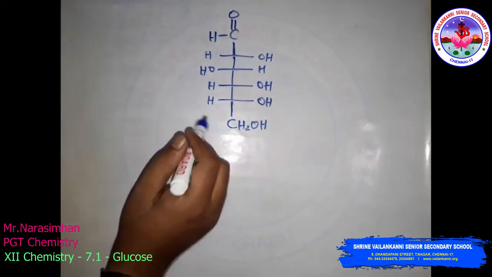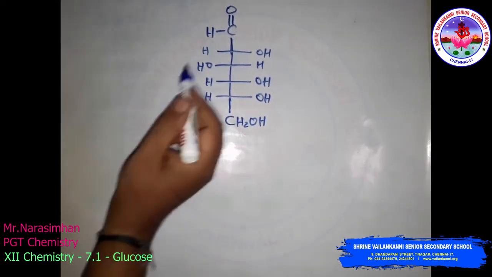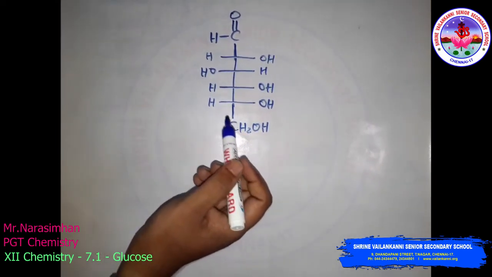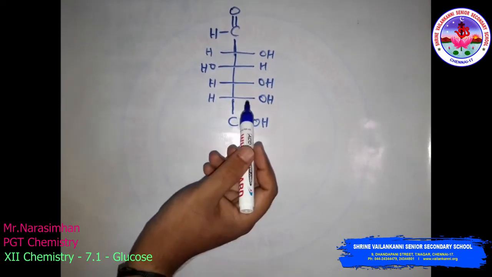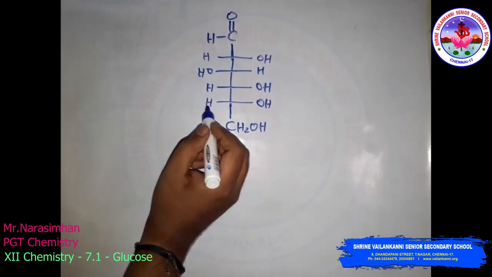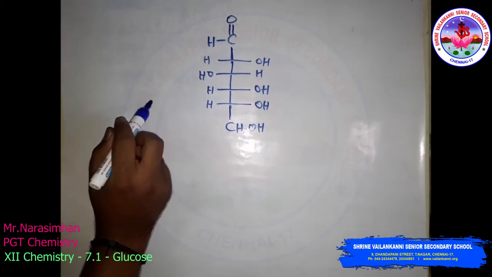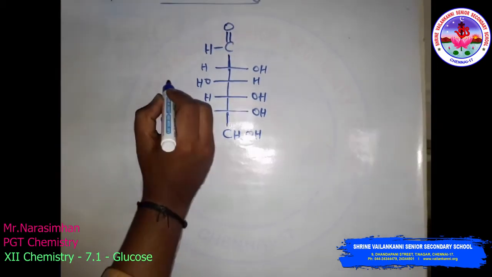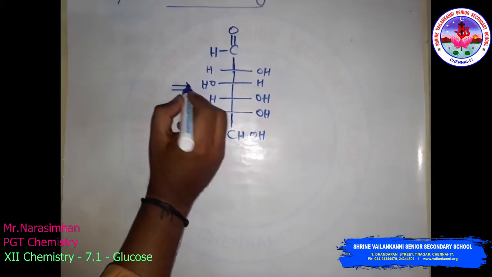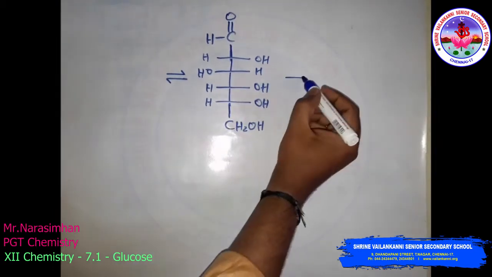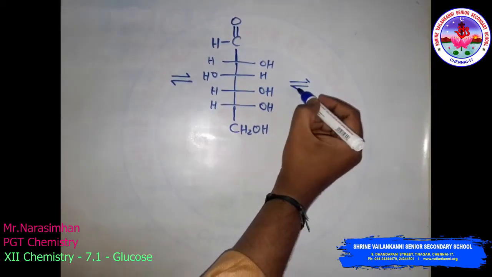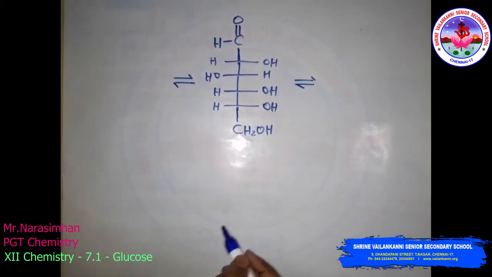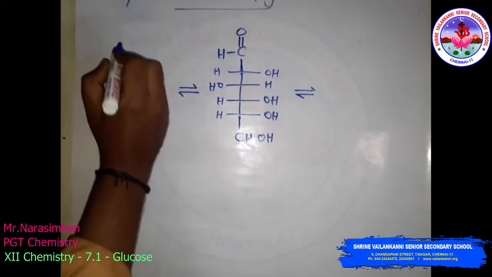Then glucose is found to exist in two different crystalline forms, which are named the alpha form and the beta form. See here, the alpha form and the beta form we can write. First the alpha form.